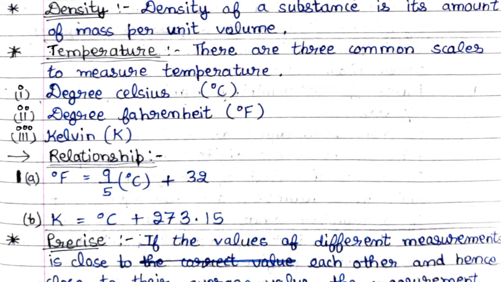Degree Fahrenheit is equal to 9/5 degrees Celsius plus 32. And Kelvin is equal to degree Celsius plus 273.15 Kelvin. When we add degree Celsius to 273.15, then the Kelvin will come out.